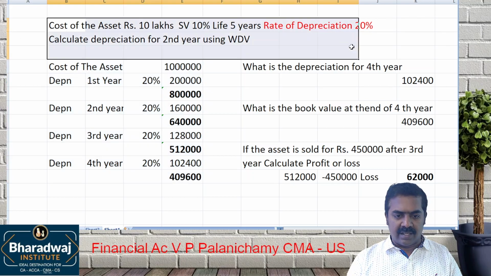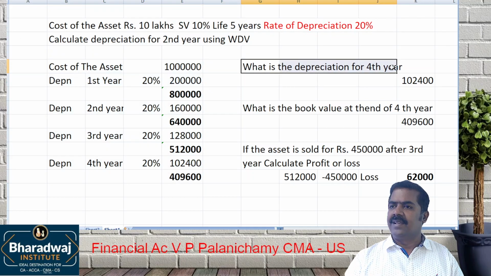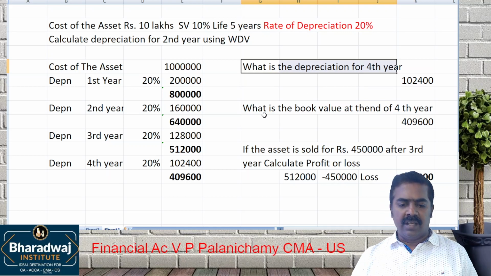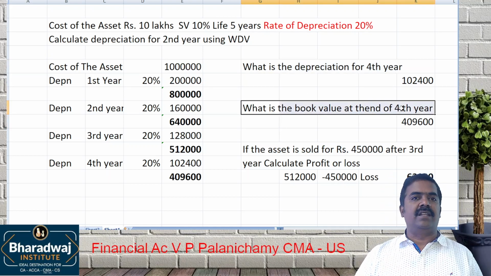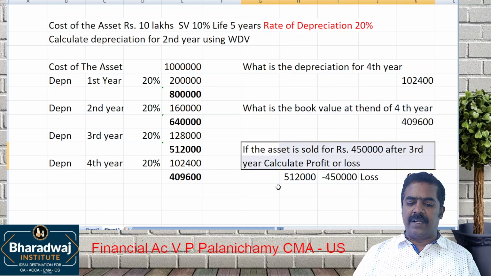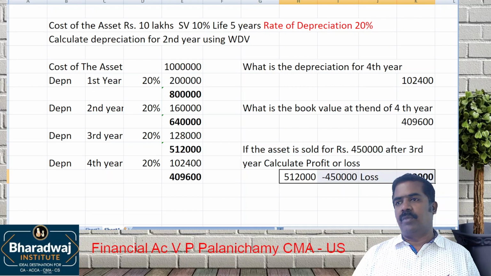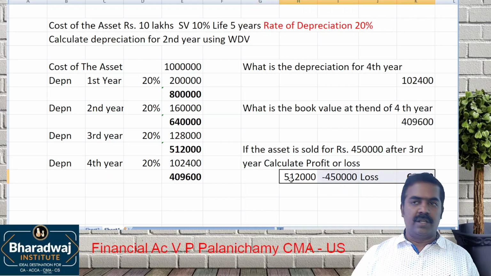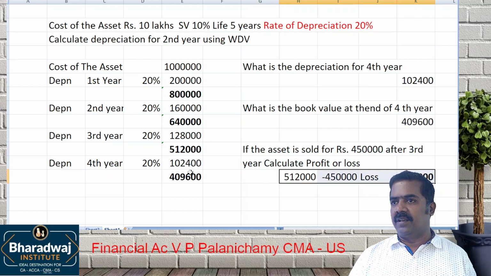They can give this data. They can ask you what is the depreciation for second year or third year or fourth year, like that. Or they can ask you what is the value of the asset at the end of third year or fourth year, like that. Then if the asset is sold at a particular point, calculate profit or loss. Like that a question can be tested. Surely one question will be there in this model.